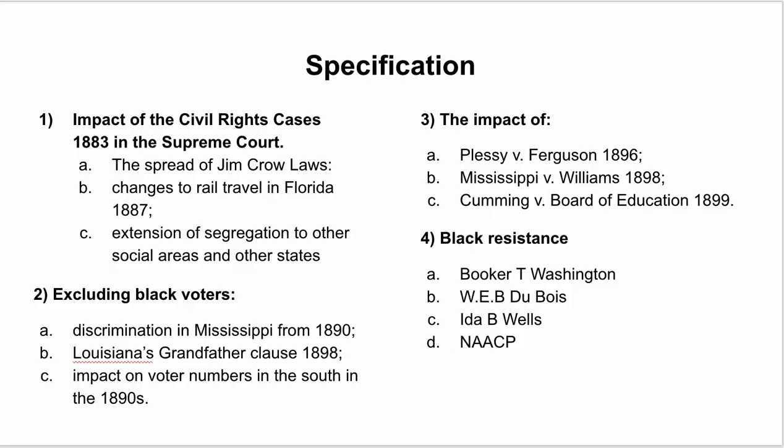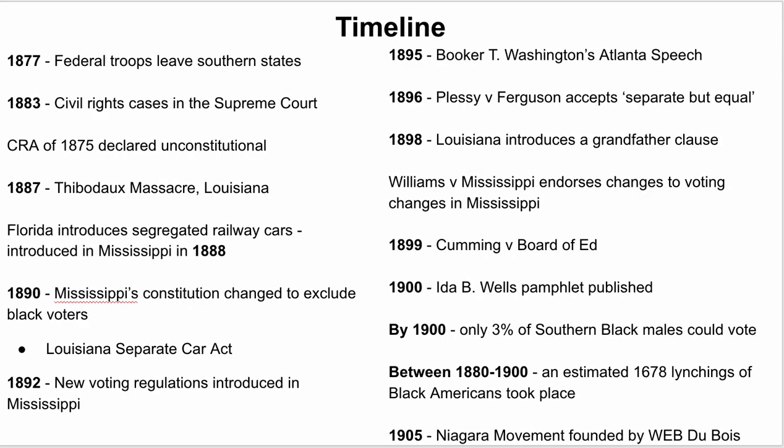Then we've got Ida B. Wells, who campaigns against lynching in the South and is forced to flee the South because of that. And then you've got the establishment of the NAACP in 1909 as a civil rights organization that campaigns through the courts for black American civil rights. Okay, so that's the specification. Now onto the timeline, and these are the key events.